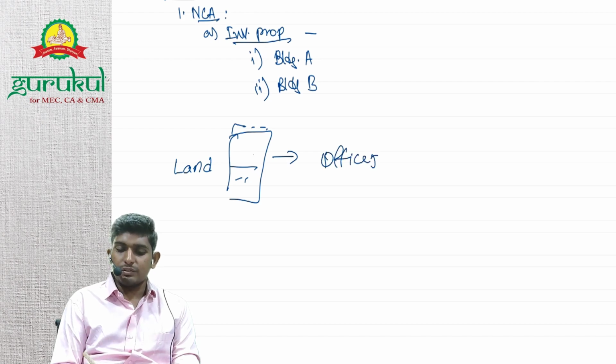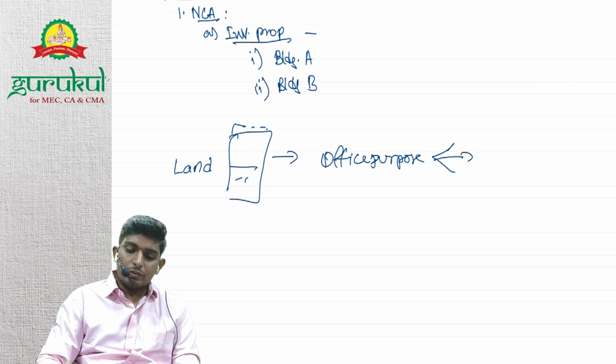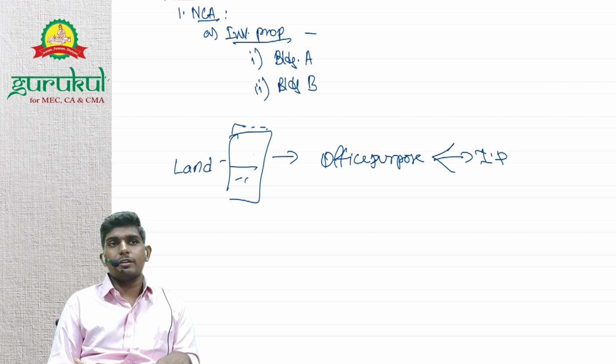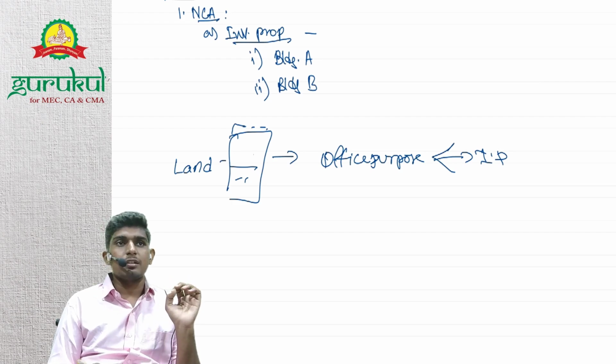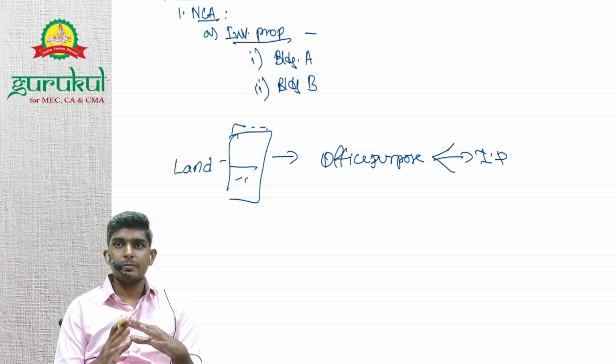So in this case, whether it be PP or investment property, it will be investment property, because when it was under construction, they didn't assume any future use, right?